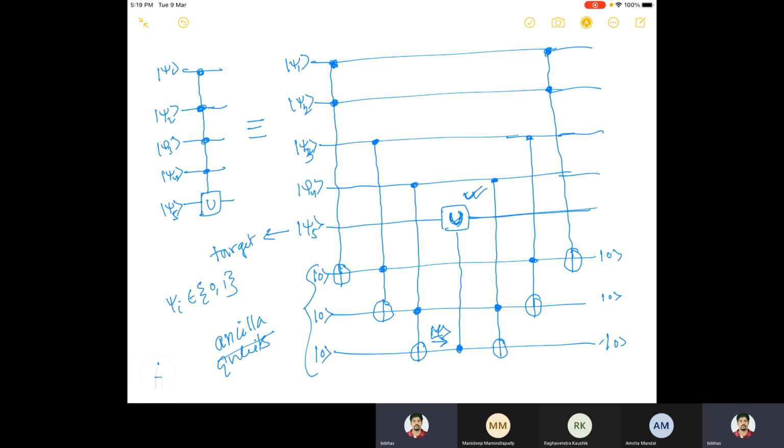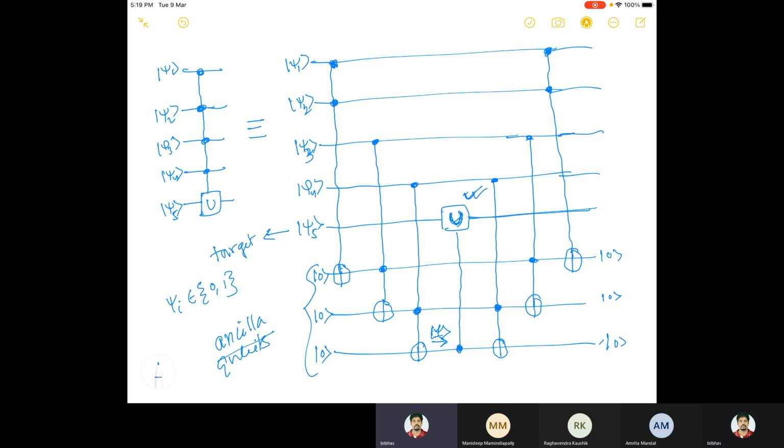So if one of these is not 1, let's say psi1 is not 1, then what will happen? All others can be 1 or 0, I don't care. Let's say psi1 is 0 state. Then the first Toffoli gate will not act.